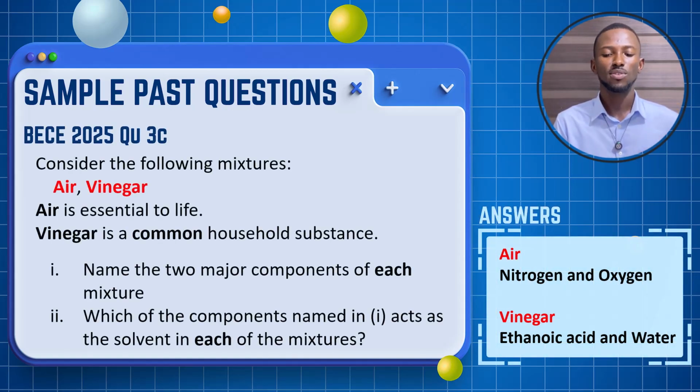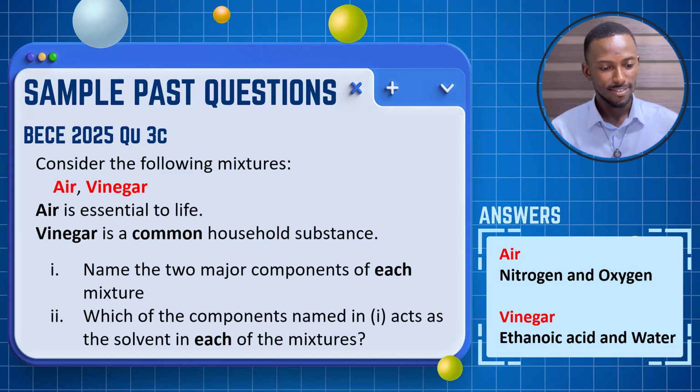Another 2025 question is this, just recently. Consider the following mixtures: air and vinegar. Air is essential to life. Vinegar is a common household substance. Name the two major components of each mixture. And then, which of the components named in I acts as a solvent in each of the mixtures?